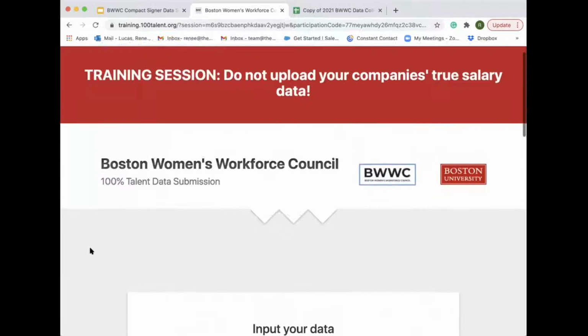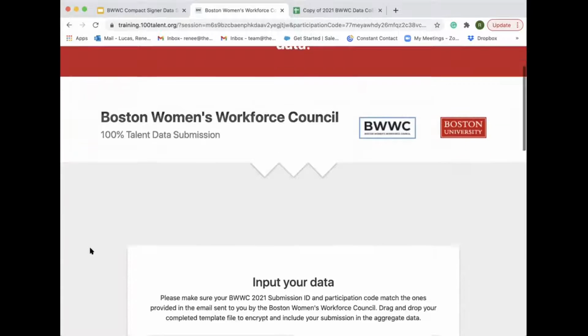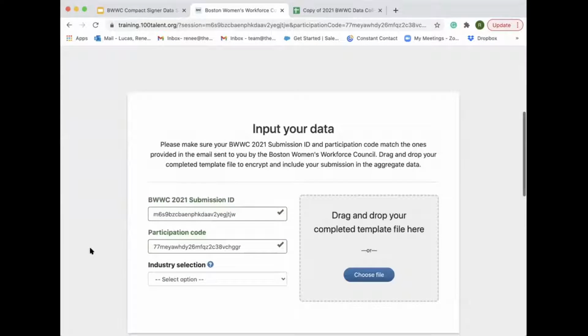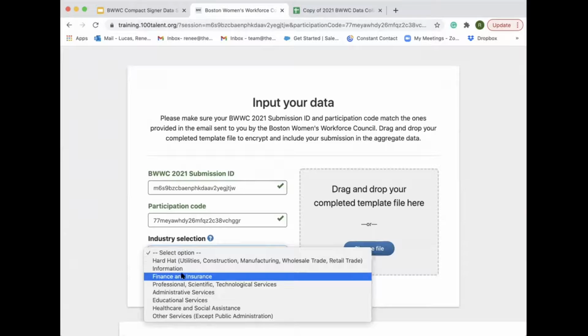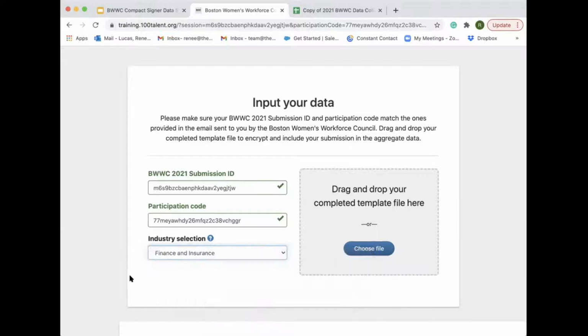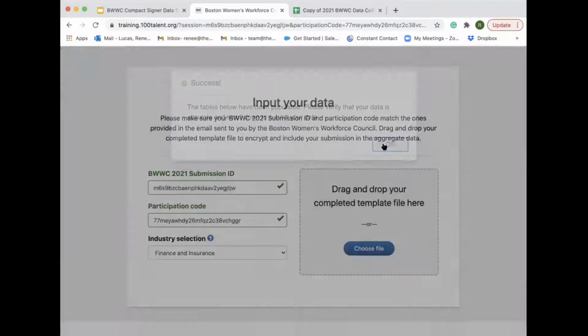Now, this is on the training site. The real one won't have this giant red banner up top. And like I said earlier, you'll have a submission ID and participation code auto-filled. And then the first thing that you're going to do is select your industry. Let's say I'm finance and insurance, so I would select that. Now I can drag and drop my spreadsheet into this box. It's going to think for a second, and then when I hit OK, it will auto-populate.